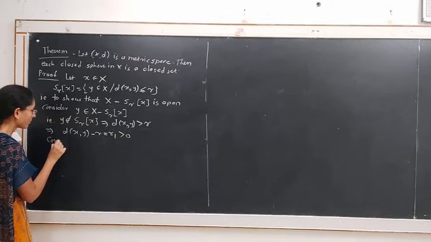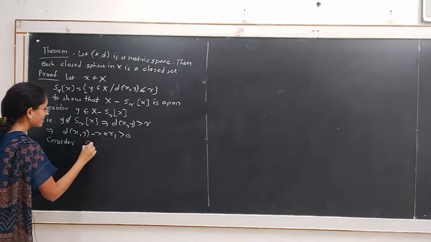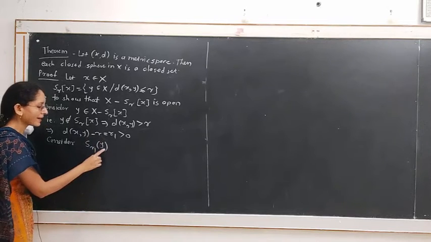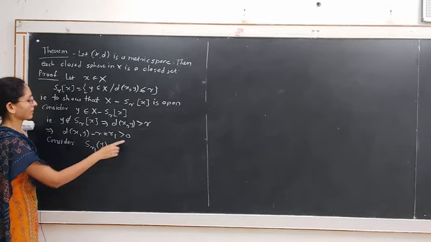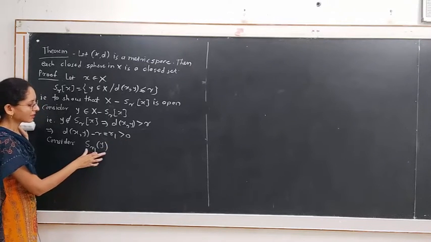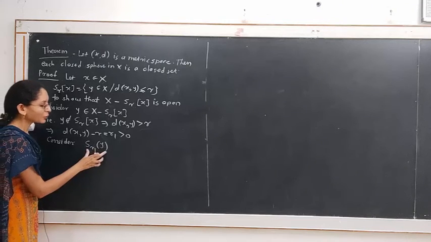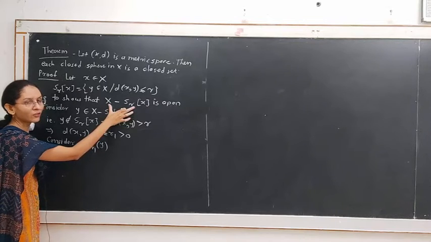Consider S_r1 of y, the open sphere with center at point y of some radius r1, which is greater than 0. We have to show that this is a subset of this set, X minus S_r of x.